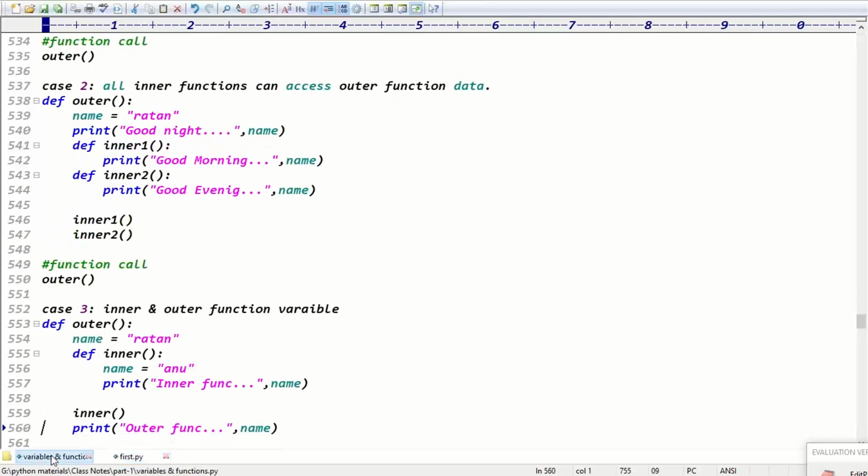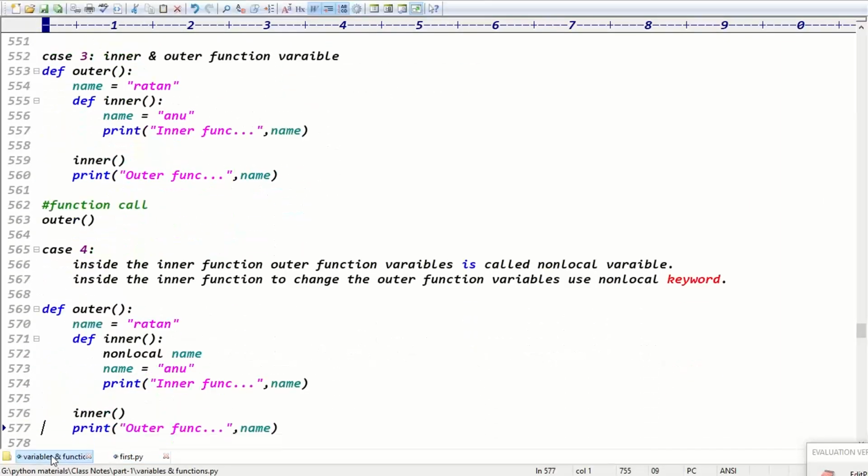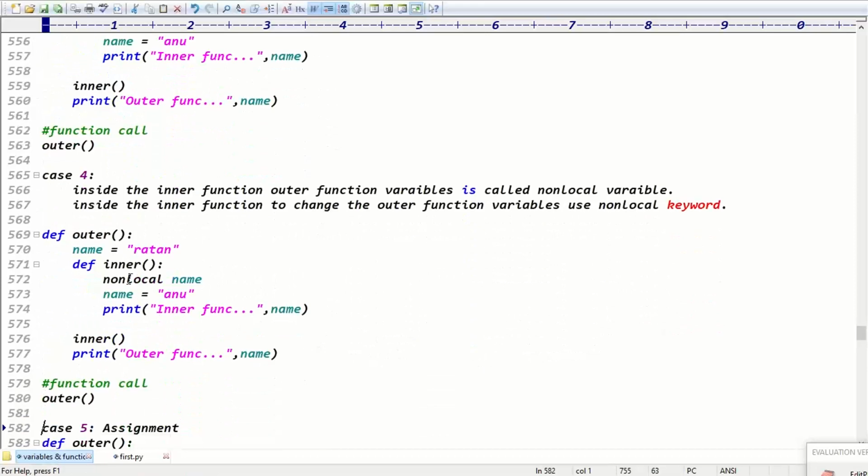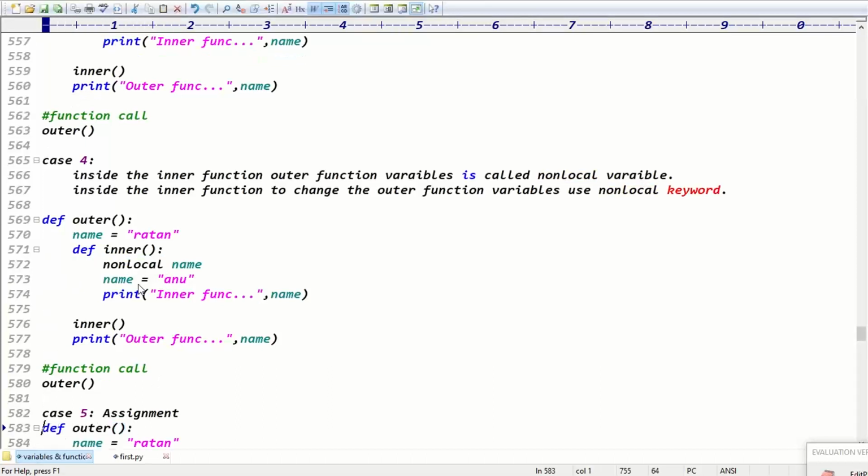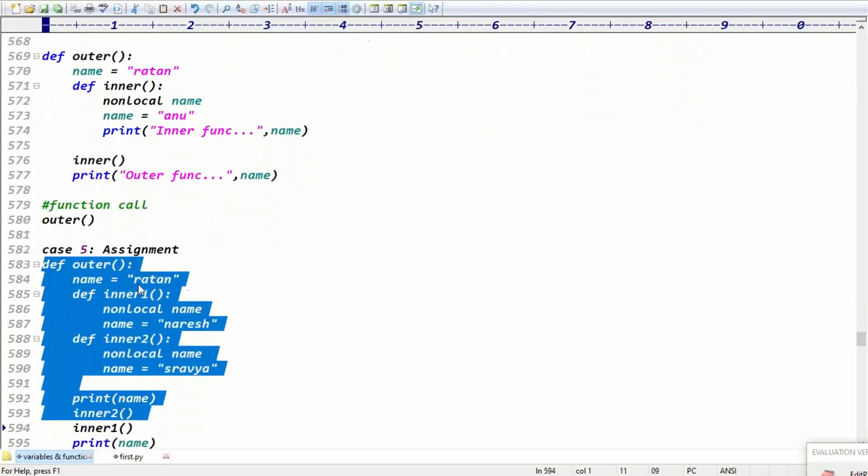So inside the inner function, to represent the outer function variable, we require which keyword, guys? The nonlocal keyword, right? Exactly. We require the nonlocal keyword.